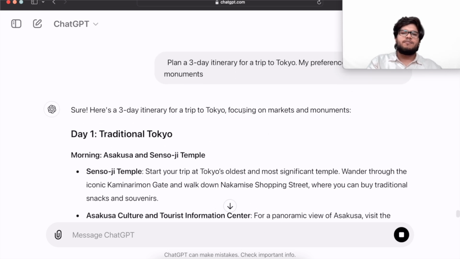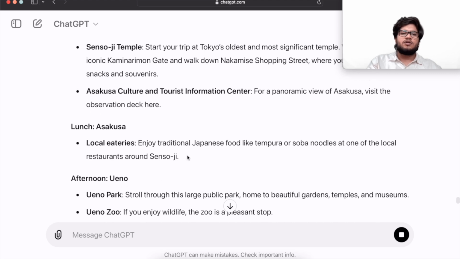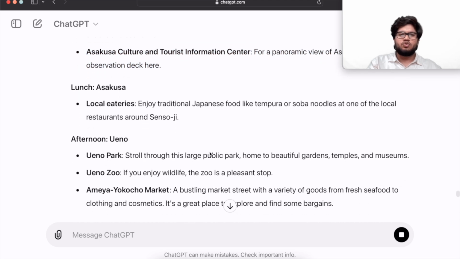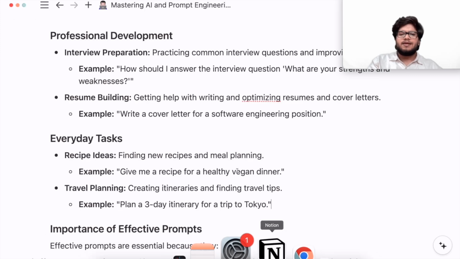So focusing on markets and monuments, now the itinerary will be designed such that markets and monuments will be focused. So all the monuments like the temple, the tourist information center, in the morning I should do these two, in the lunch I should go here. So it can also plan my travel itinerary, right? So ChatGPT could be used in daily life like this.